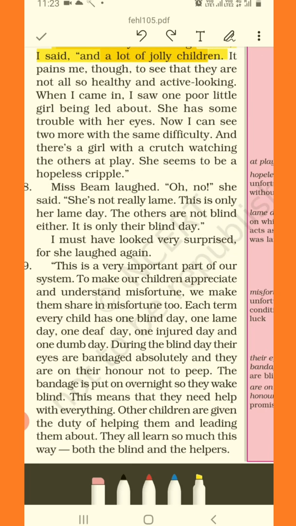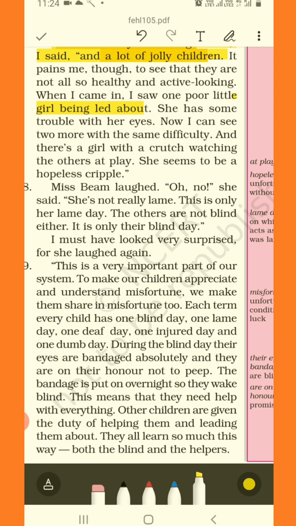"When I came in, I saw one poor little girl being led about." So he was sharing his experience. He said when he had come, he saw one poor little girl being led about by that young boy. "She has some trouble with her eyes. She could not see.